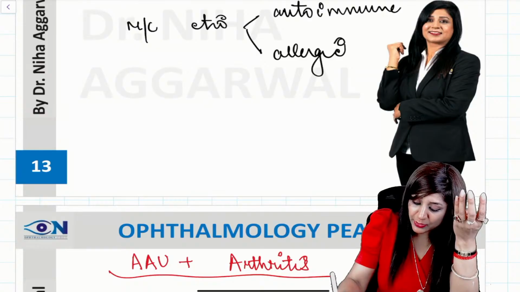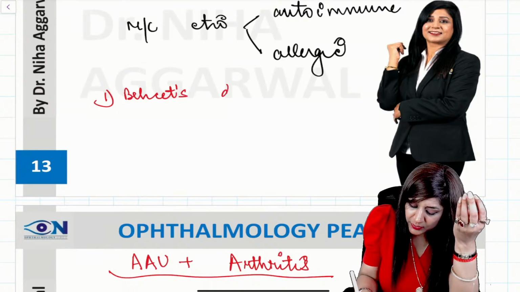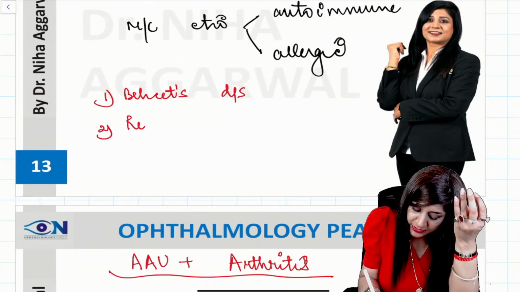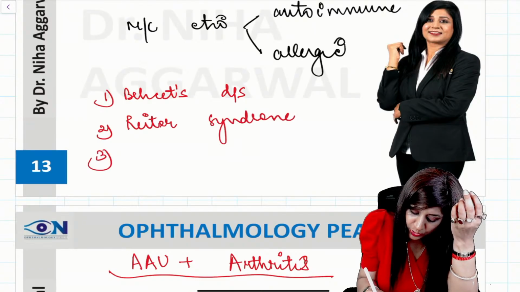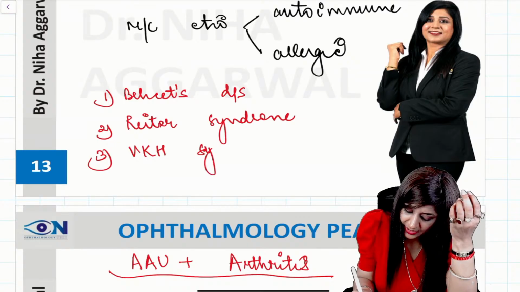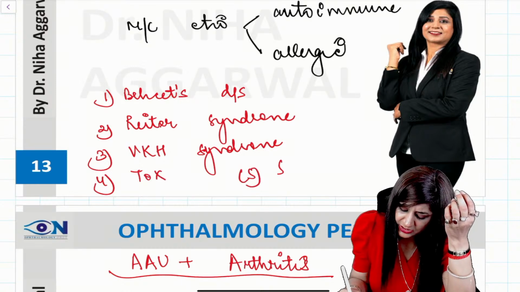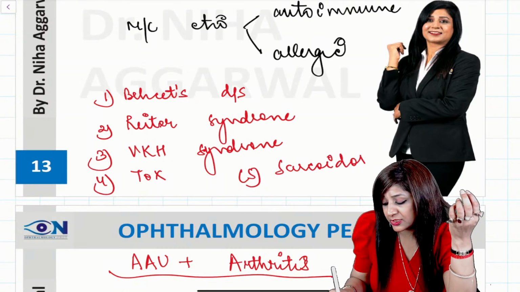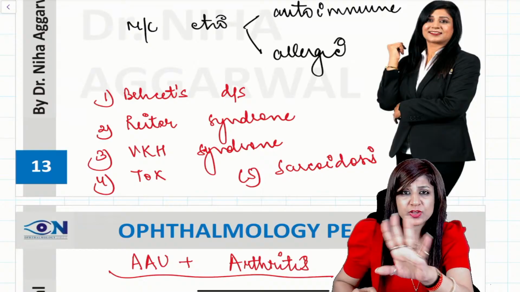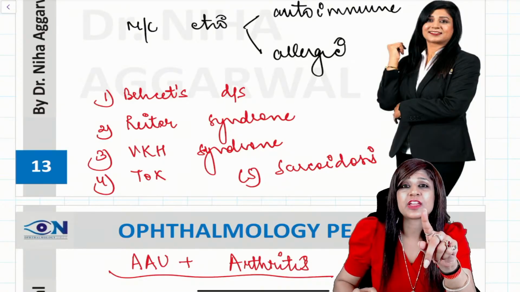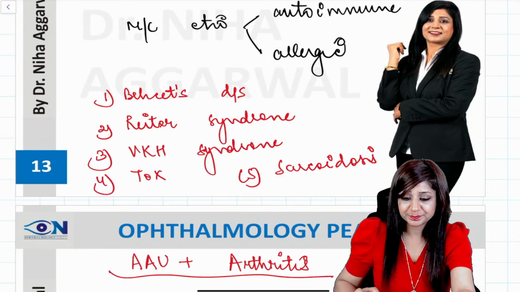Can you give me an example of systemic associations? I can have Behçet's disease. Behçet's syndrome can be associated. Reiter's syndrome, reactive arthritis can be there. Toxoplasmosis, VKH syndrome can be there. Sarcoidosis. So these are some of the important diseases which can be found in relation, and obviously all these syndromes we do study at one place or another. Sarcoidosis can also be related with uveitis. Behçet's disease can be related, especially with acute anterior uveitis, right?